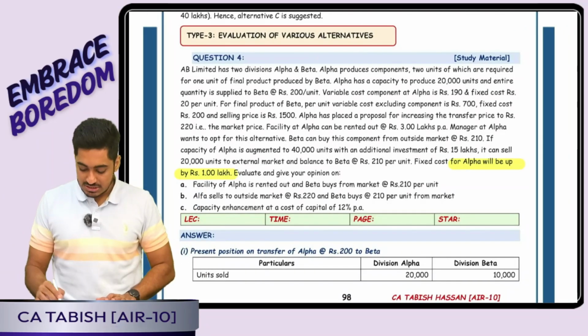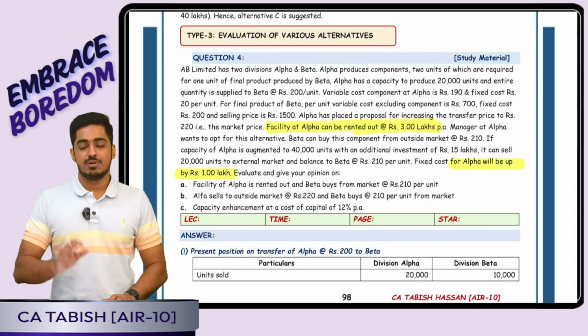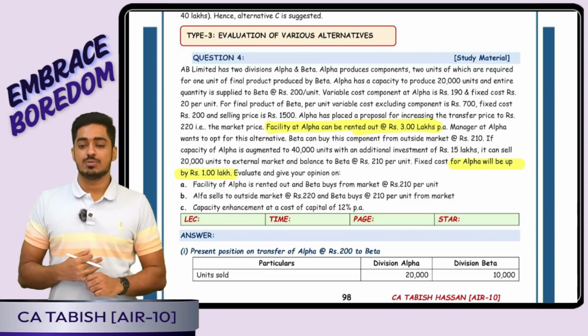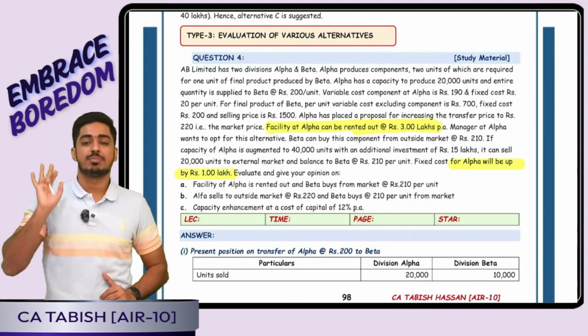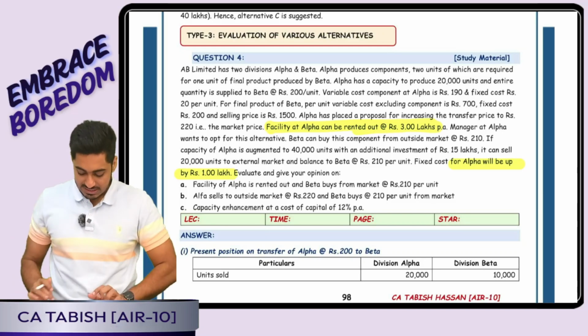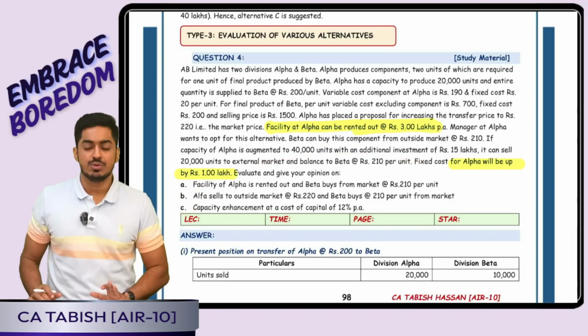Yes, the next thing was that, yes, facility at alpha can be rented out at 3 lakh per annum. If you are not working on alpha, we can, yes, rent out that facility and earn 3 lakh rupees. In that case, 3 lakh directly I will write in the profit column. Yes, we are assuming that the entire fixed cost is avoidable, so I will not be incurring that. They have given us 3 options. Yes, every option we will analyze and accordingly be doing our calculations.